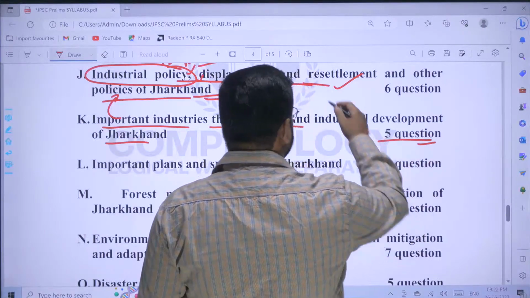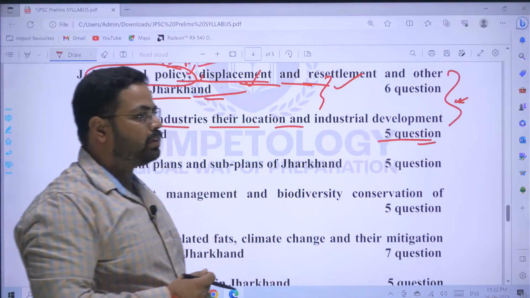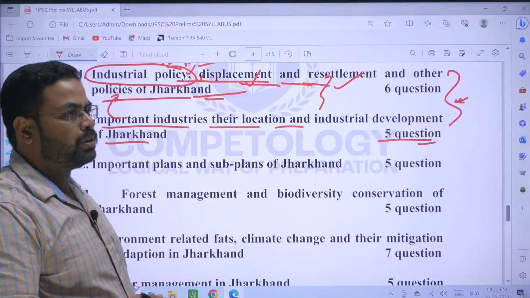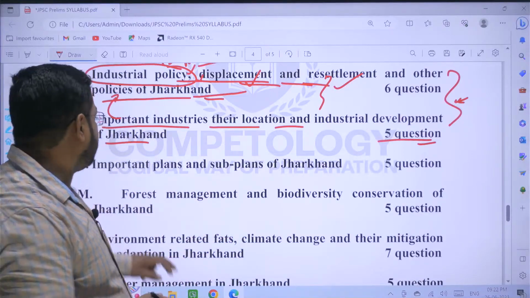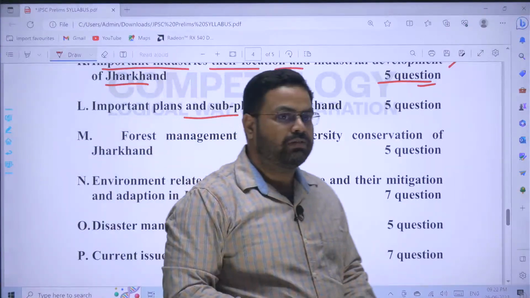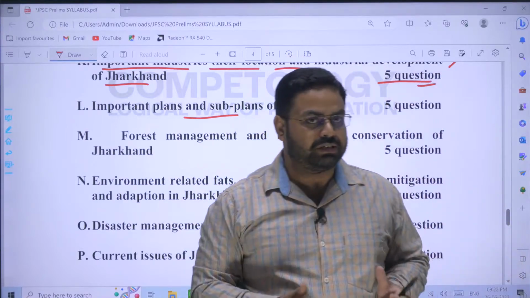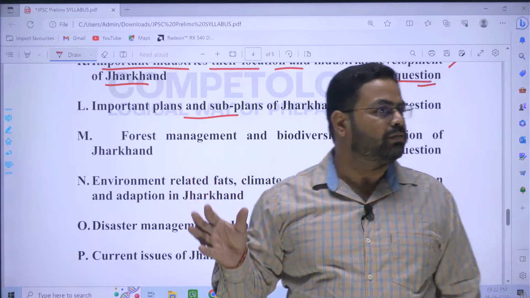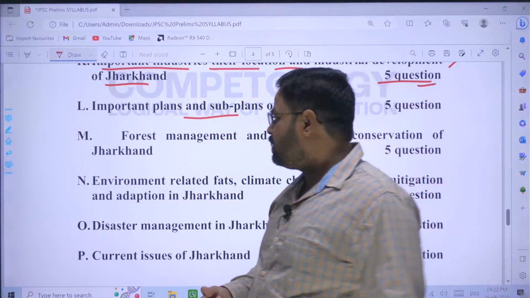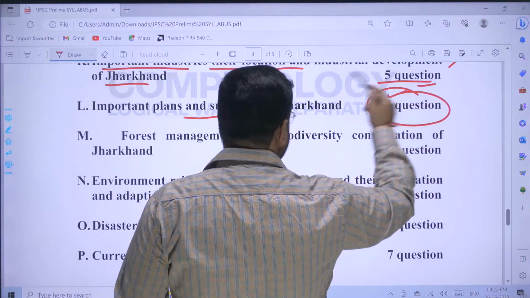So if you go through these two topics collectively, then it will be a better approach to prepare for the paper, and you will be in a position to answer more and more questions, right? Next is important plans and sub plans of Jharkhand, that is for the welfare of Jharkhand, like social welfare, economic development, rural area development, etc. Right? So these topics will cover 5 questions, that is of 2 marks.